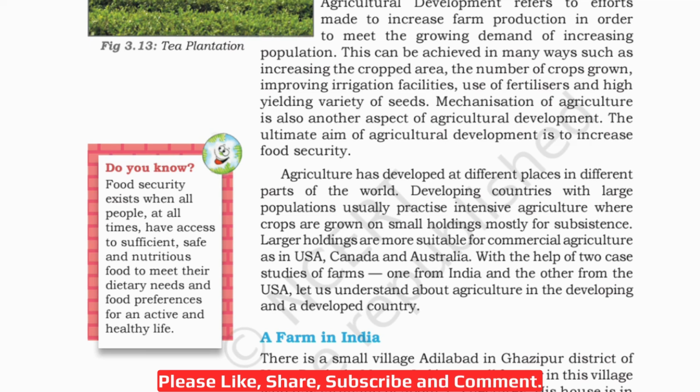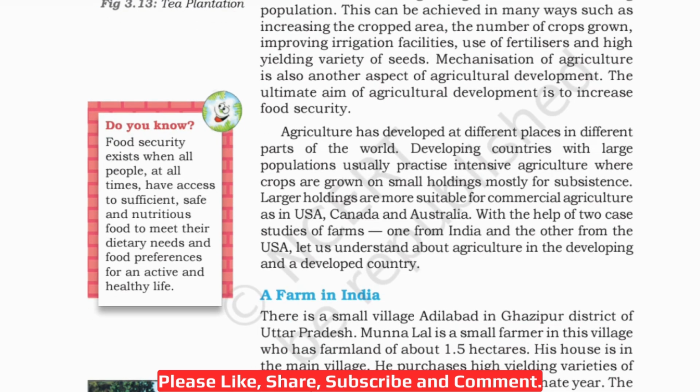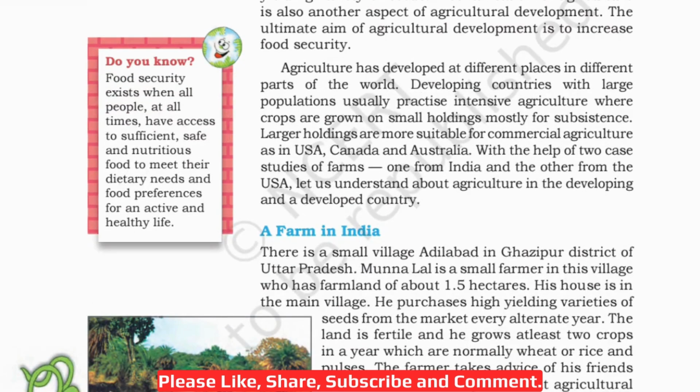With the help of two case studies of farms, one from India and the other from USA, let us understand about agriculture in the developing and a developed country. So India is a developing country, right? Now let's read this Do You Know box on the left hand side. Food security exists when all people at all times have access to sufficient, safe and nutritious food to meet their dietary needs and food preferences for an active and healthy life.